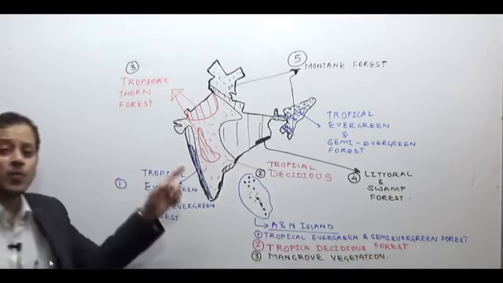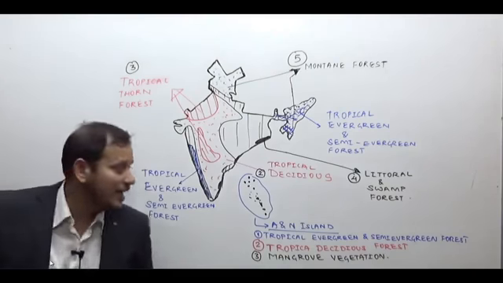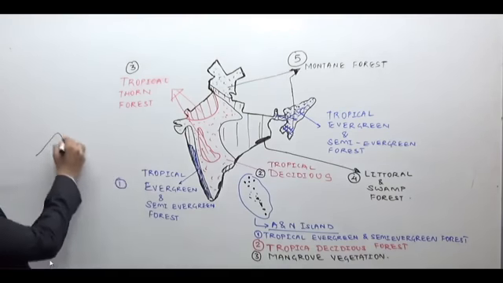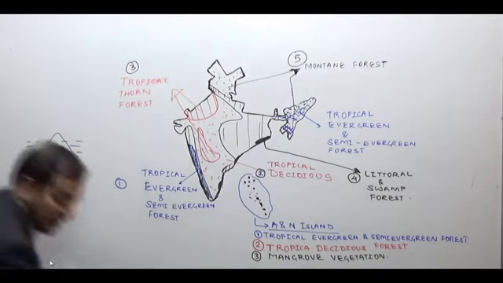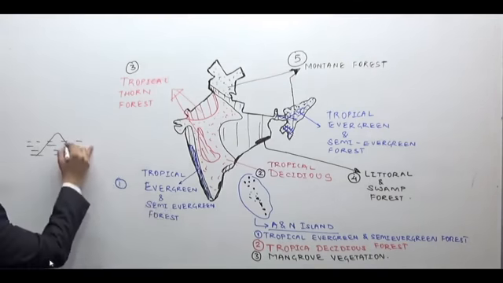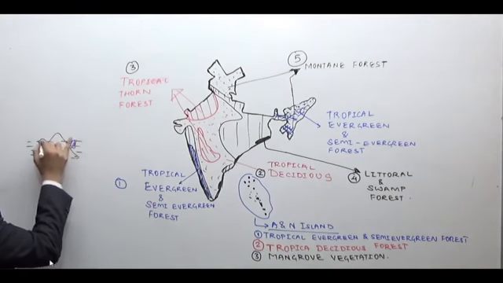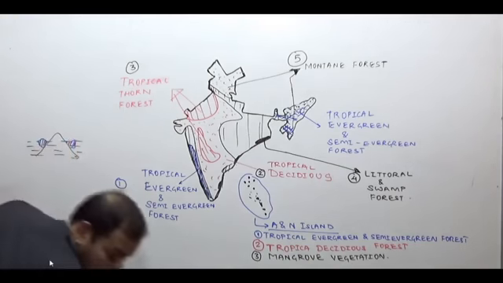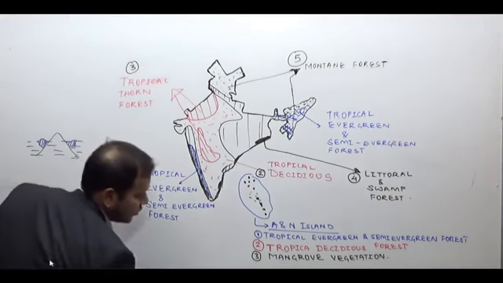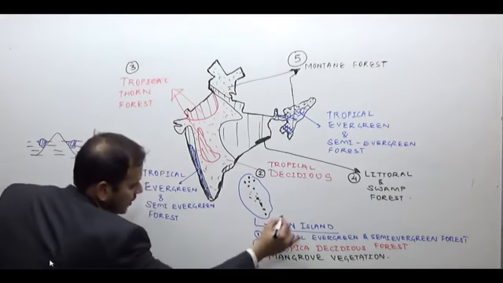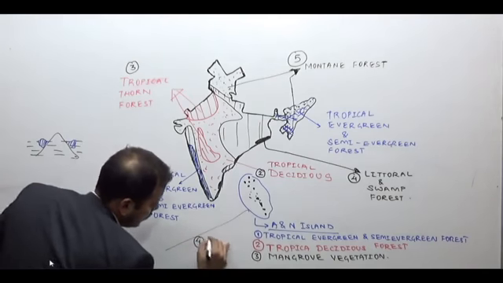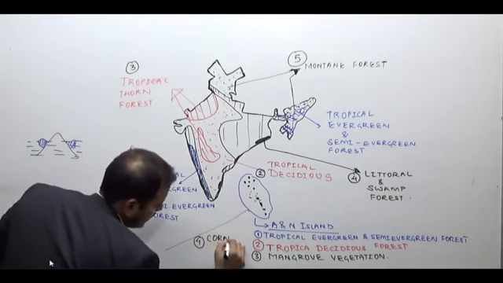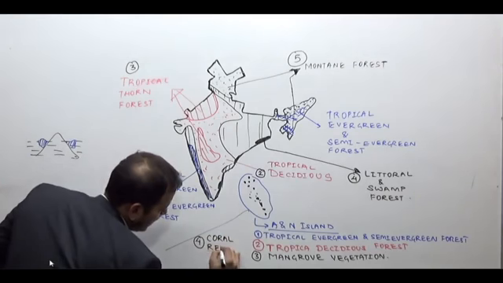Not only this, we know these are smaller islands. The mountainous islands provide the continental shelf. This is the sea. What grows even in this region? Coral reefs are also found in the Andaman and Nicobar Island region.